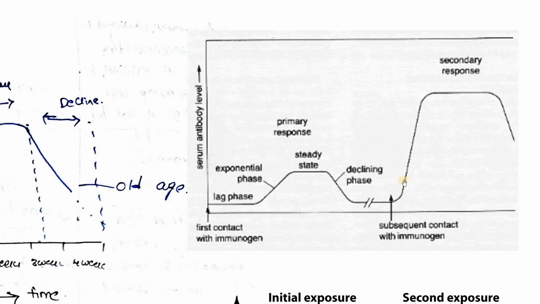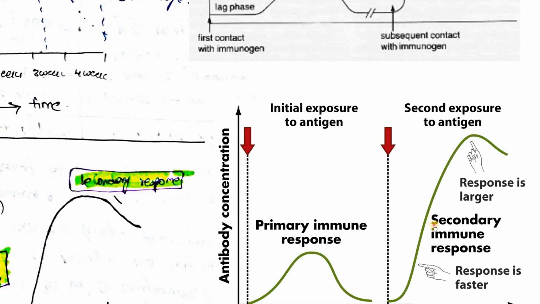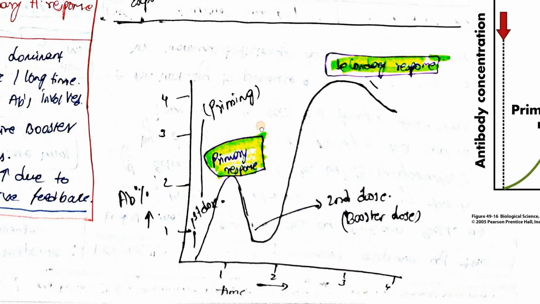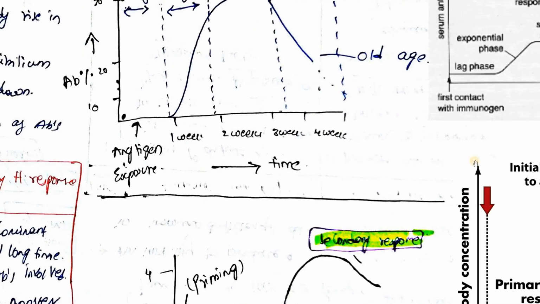When we give the same antigen a second time, that acts as a booster dose and it will drastically increase the immunity towards the pathogen. So that is why we have booster doses. This is the same graph. In the primary immune response, we have very few antibodies, and if we give the same antigen a second time, the second antigen exposure results in a larger response, and the response is very fast. So this is the concept of immune response.